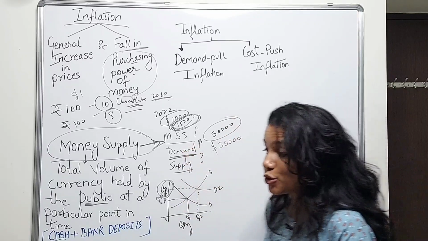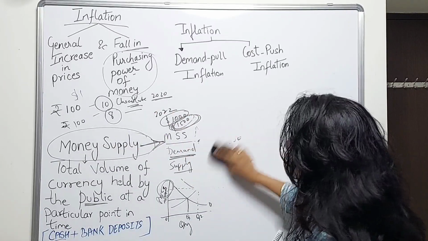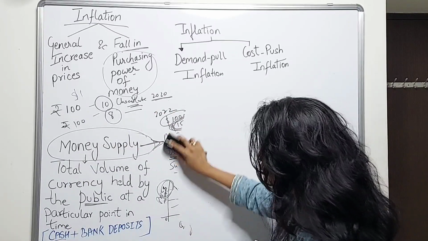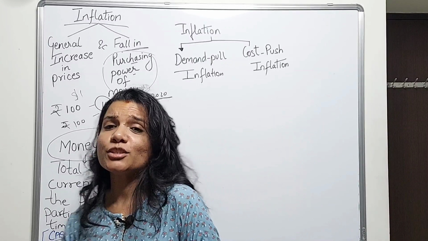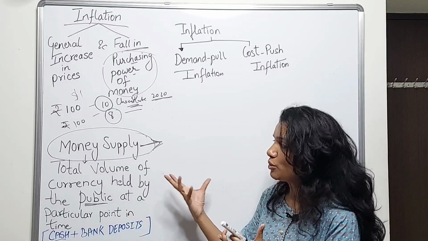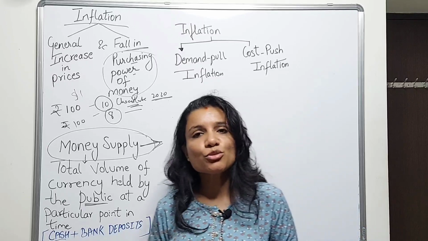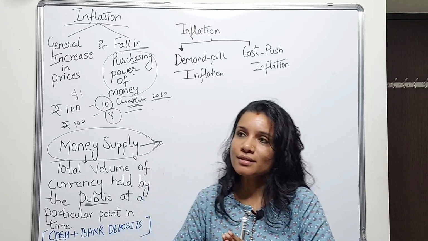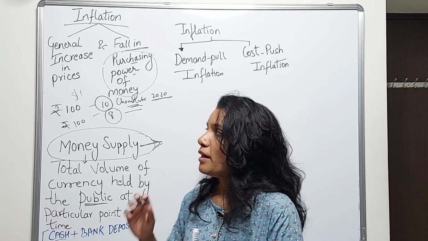So what is the solution? You all must have heard many people debating on the news channels that the government should have some strict monetary policies, they should decrease the interest rates, they should have some money supply control policies in place. So what are these? What are the measures to control money supply? Well, this is again a detailed topic which we'll be covering in the next video.